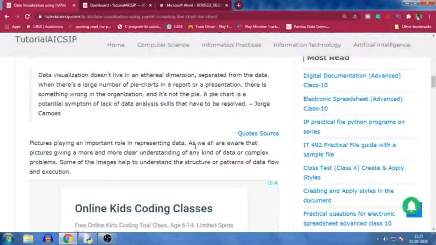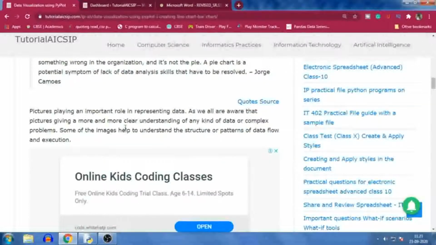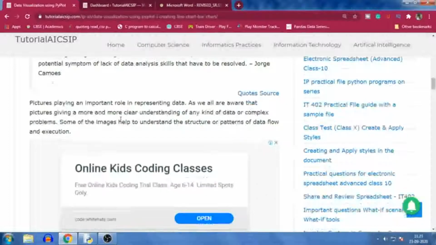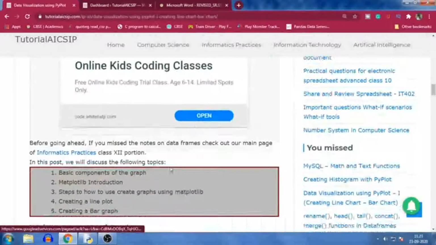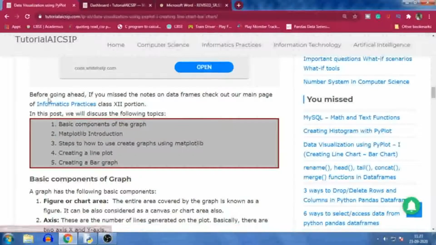Now as we think about these quotes, we can realize that pictures play an important role in presenting data. We are all aware that pictures give a more and more clear understanding of any kind of data or complex problems. Some images help to understand the structure or patterns of data flow and execution. For that reason we are using visualization of data. Before going ahead, if you missed the notes, you can read them from this link.